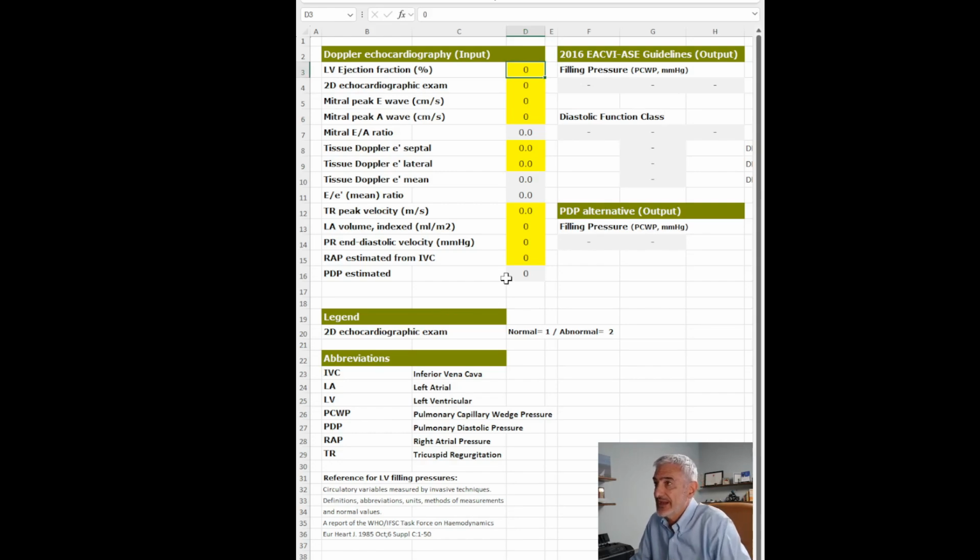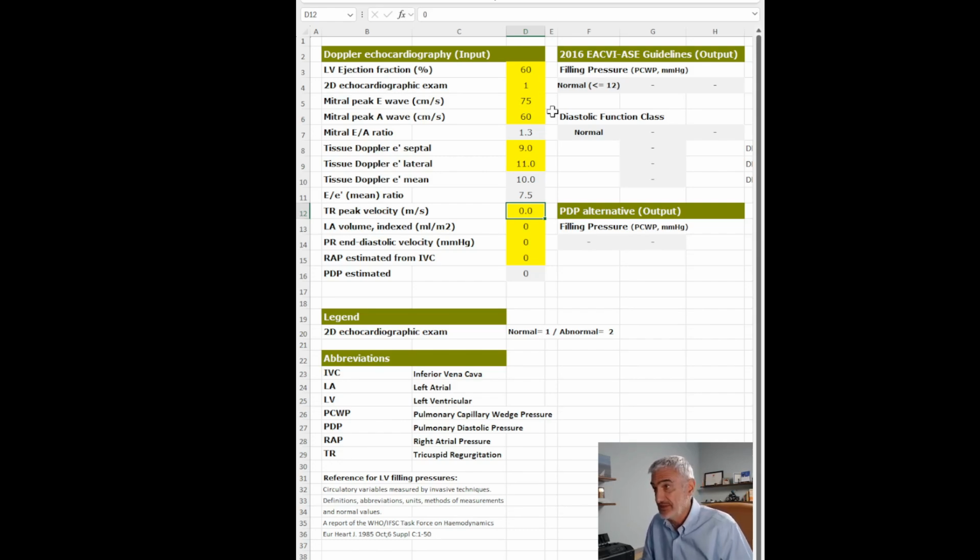So let's see what happens here if we play a little bit with the algorithm. Let's say we have a patient who has a normal ejection fraction of 60. The 2D examination is normal, so we put 1. A peak E wave of, let's say, 75, and an A wave of 60. Then we have E' septal, which is 9, lateral, which is 11. So you can guess that I'm inputting normal values.